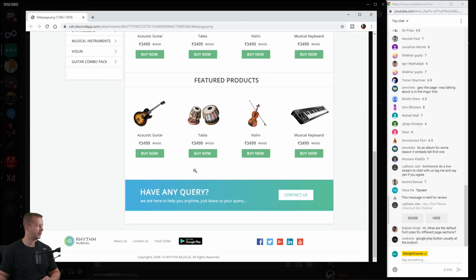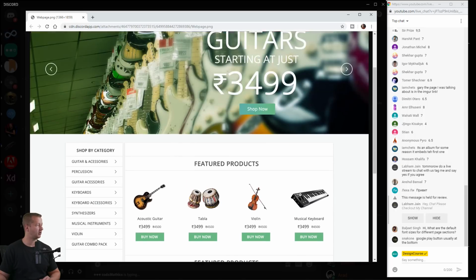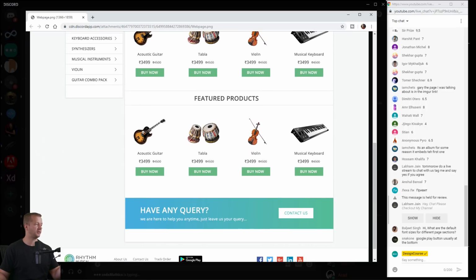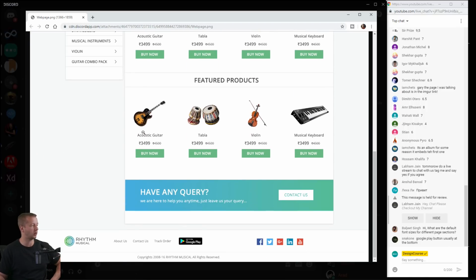All right, other than that, from what I'm seeing, pretty solid footer. The button sticks out well down there. The nav up here is pretty solid. So a lot of things are happening right here, but just a few things that are off. What do you guys think this person should get for a rating? 1 being the worst, 10 being the best.